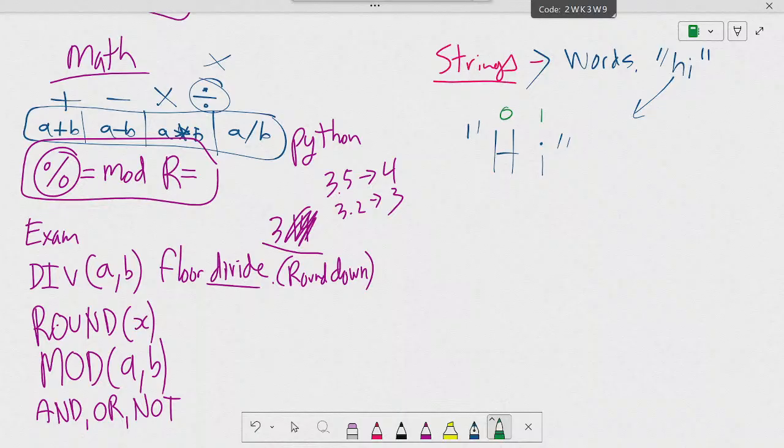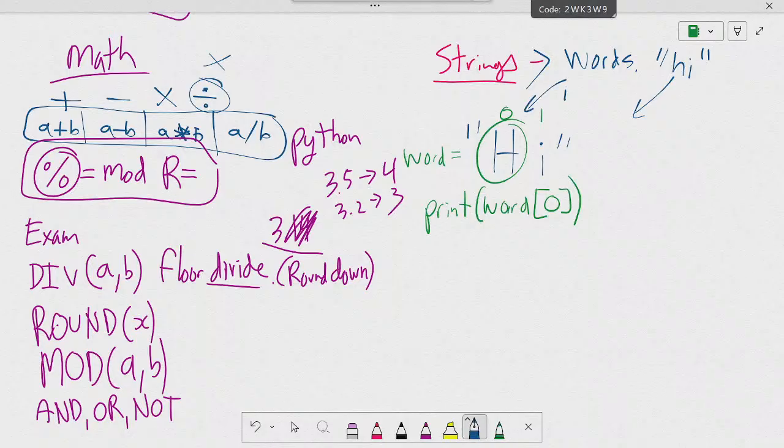Right? And so if I have a word that's equal to hi, and I go print, and then my word, and then I put the square brackets and I put 0, what is this going to print? What part of the string is it going to print? The H or the I in the word? 0. It's going to print H, right? And so we call these index numbers, index.